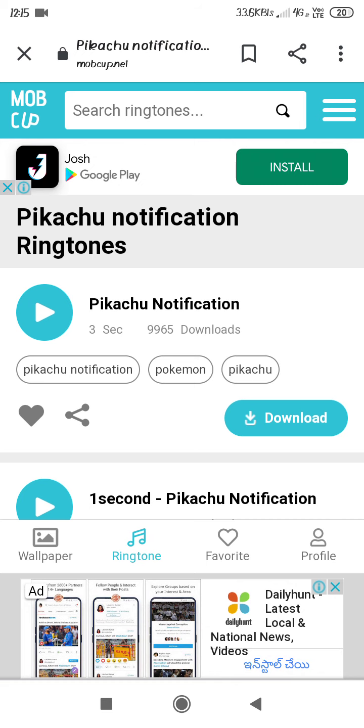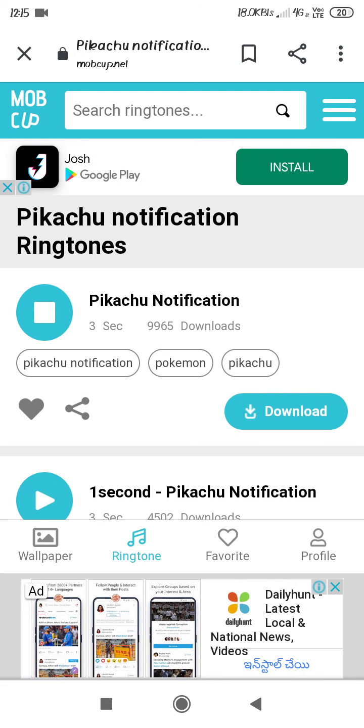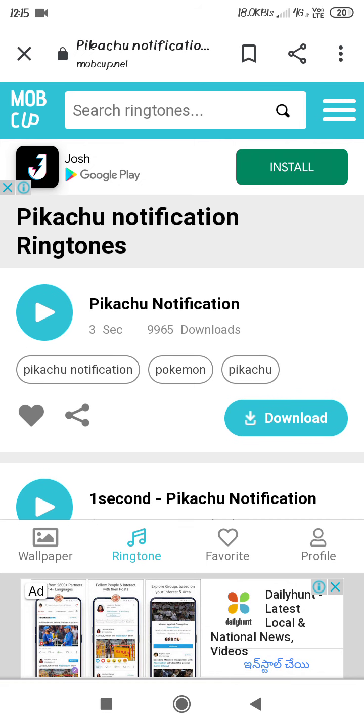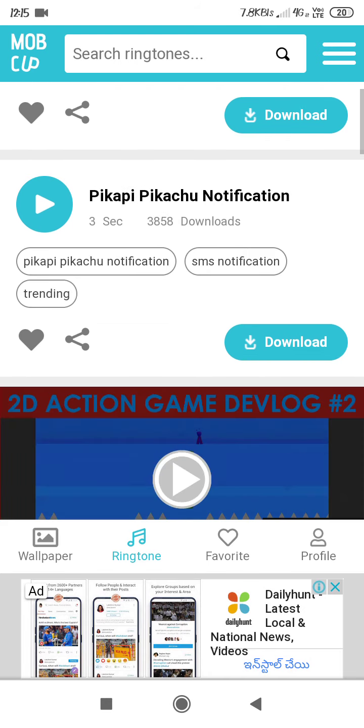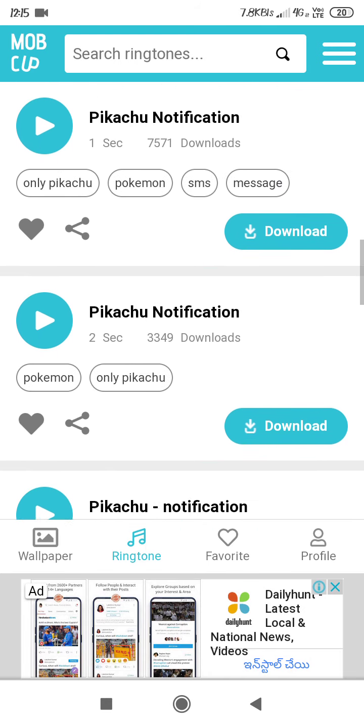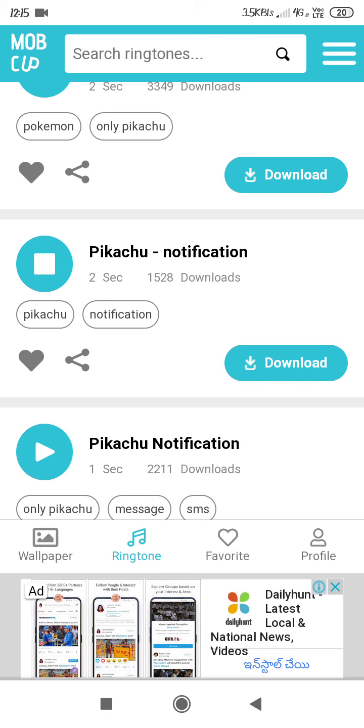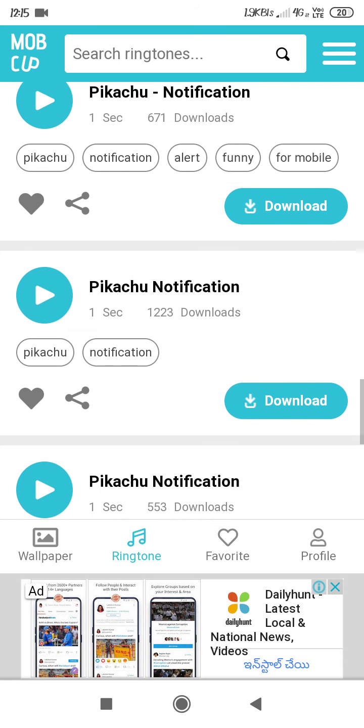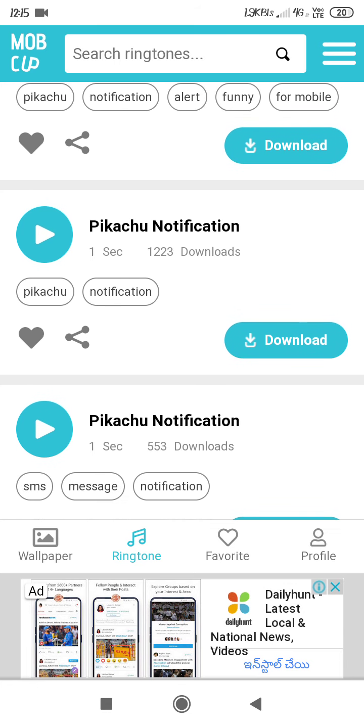Then here you can see how many Pikachu tones there are, and how many downloads they have. Select the top best one. I like this one. This Pikachu, I didn't like. This one, I will listen. Pikachu. I like this one. I'll download.